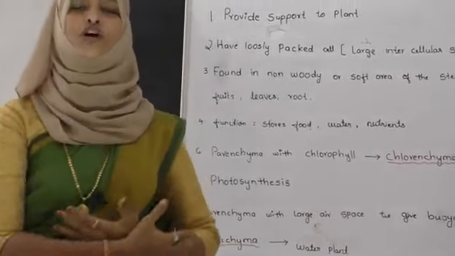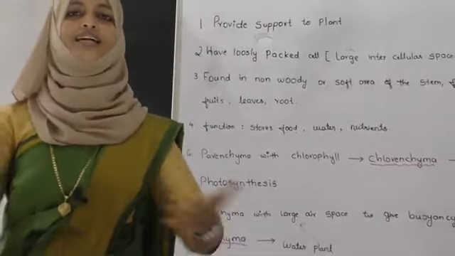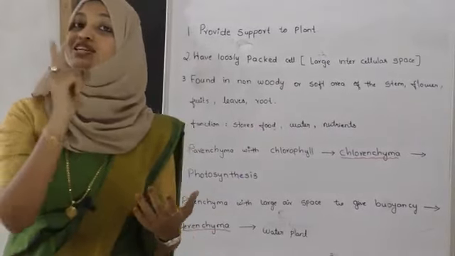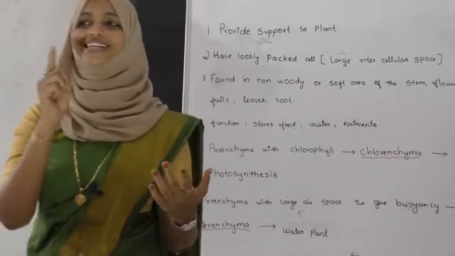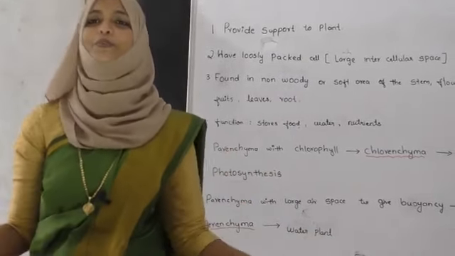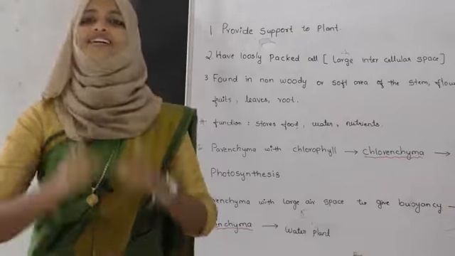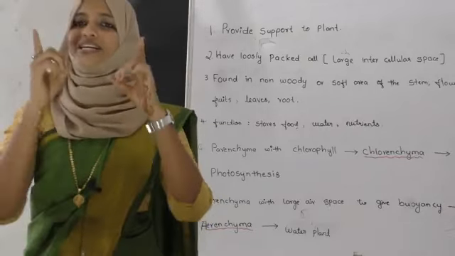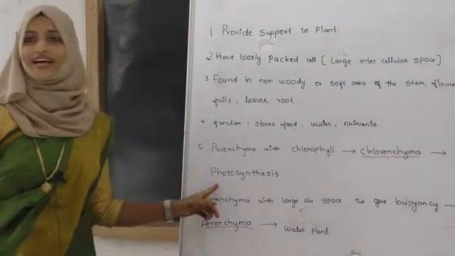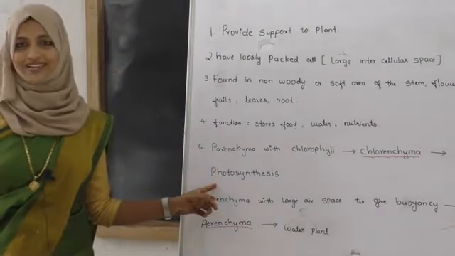See, why are these chlorenchymas needed? What is the function of this chlorenchyma? You know that chloroplast is called as what? Chloroplast is the kitchen of the cell. We have studied it is the kitchen of the cell. Kitchen means, you know that in the kitchen we prepare the food. Same as that, in chloroplast it is going to prepare the food. So it helps in photosynthesis.